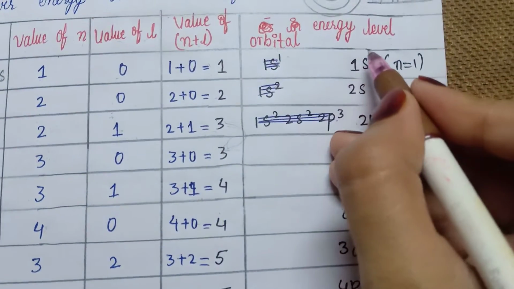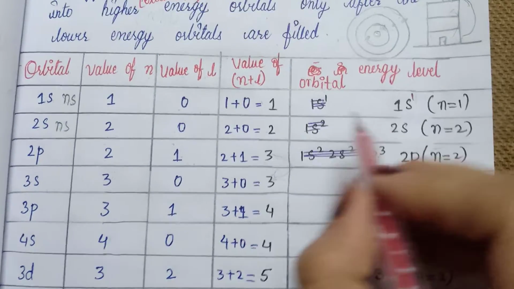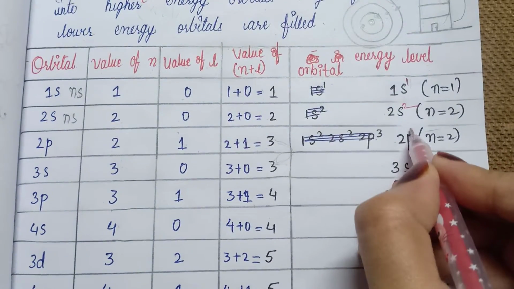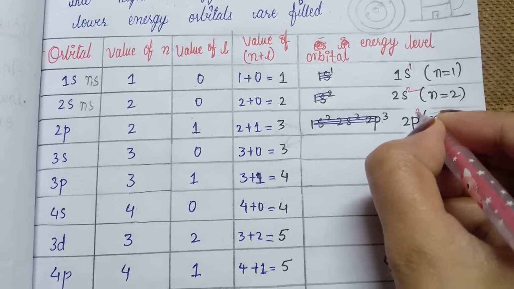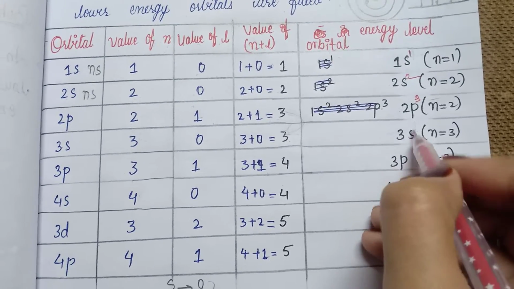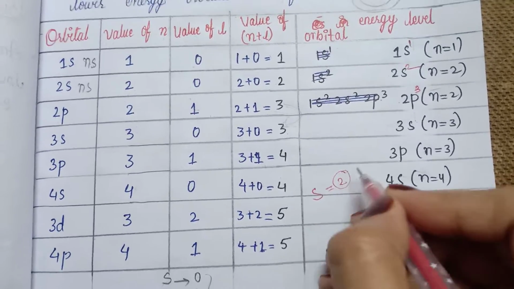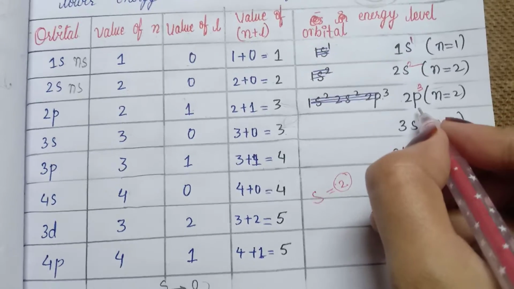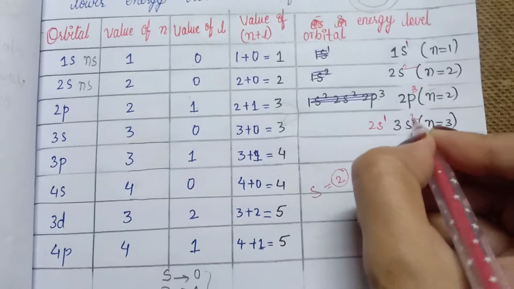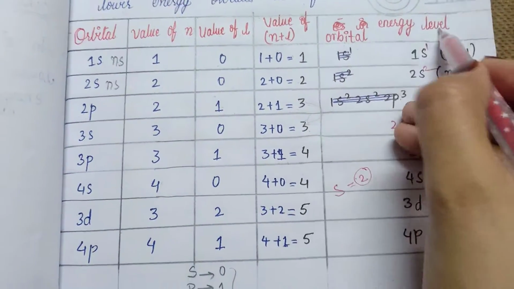For 1s, we have 1 electron, so 1s1. Then here we have 2s2, then 2p3. Here we can't write 3 for 2s, because the 2s orbital always carries only 2 electrons, not more than 2, but it can carry less than 2. So here we can write 2, but before that 2s we have 1s, so it becomes 3. Like that you need to find the orbital energy level.